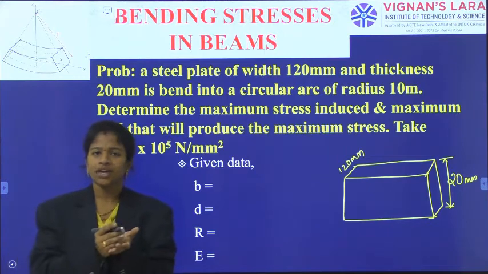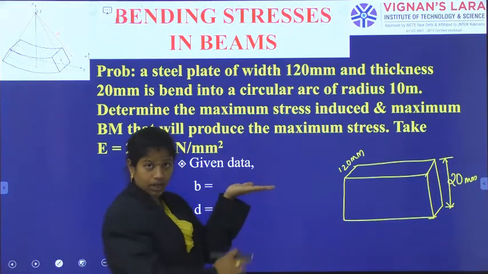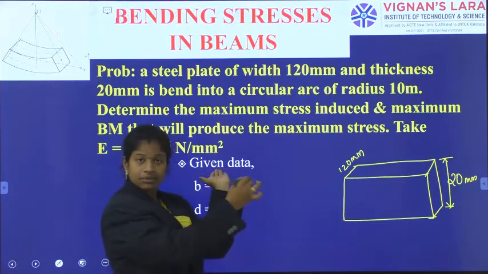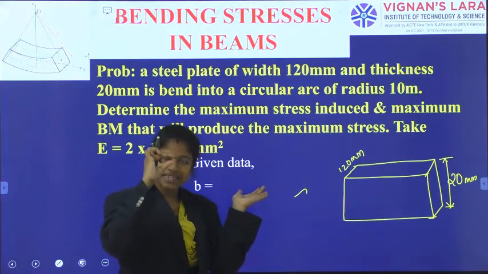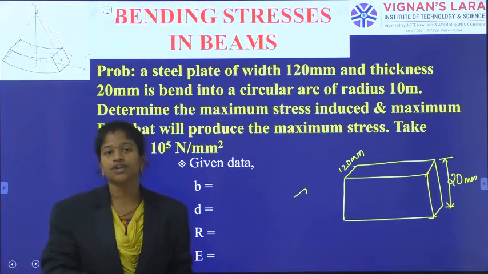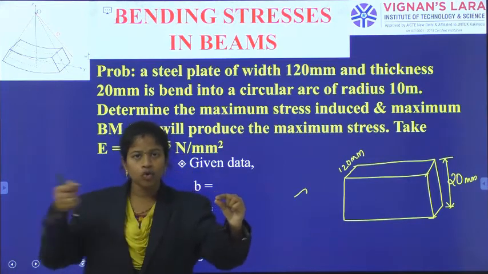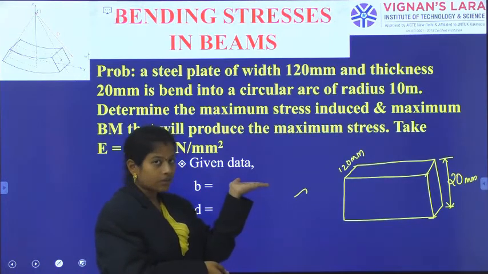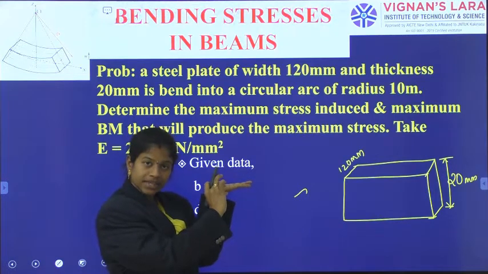How do we see a plank? When we observe the plank's dimension, not the length dimension, this is the length dimension and this is how the shape comes. Now when you see it like this, this dimension will be the width of the plate, and thickness is how thick the plank is. Whenever a problem comes, you should observe any structure near you. Steel plates are thin, with two dimensions, and I am not using the length at all. This is the width of the plate, and this is the thickness of the plate.